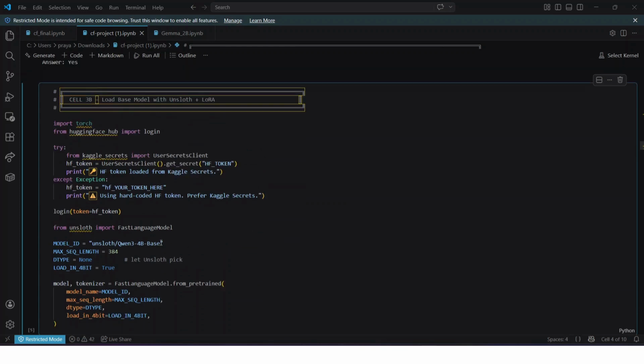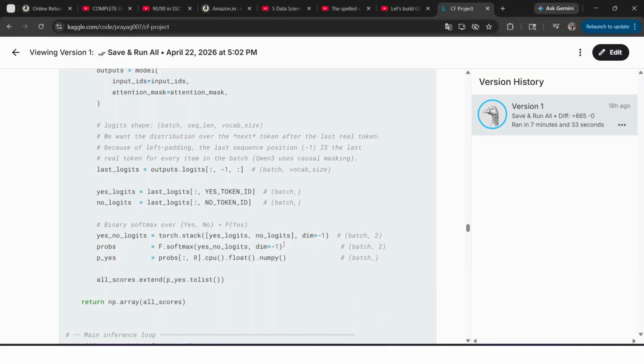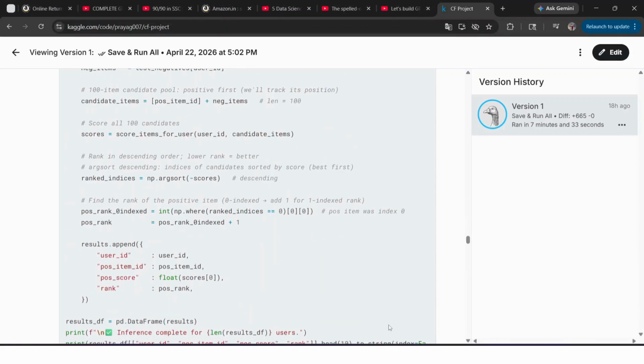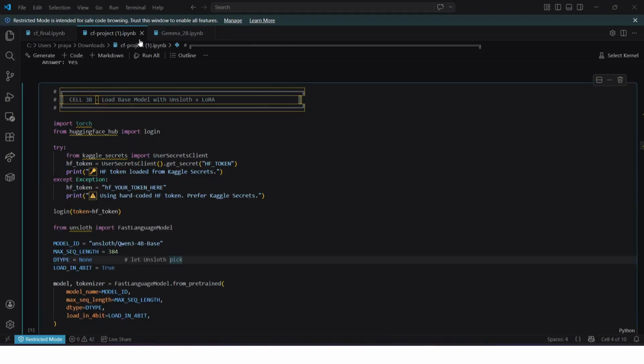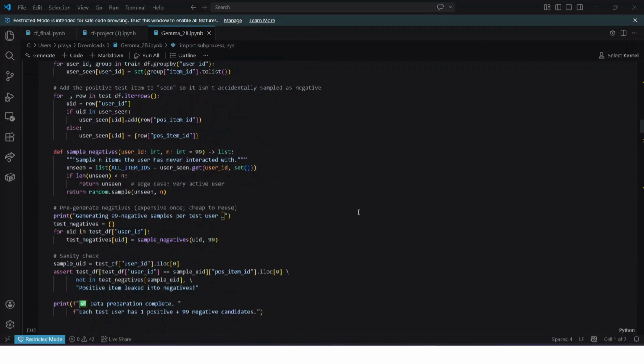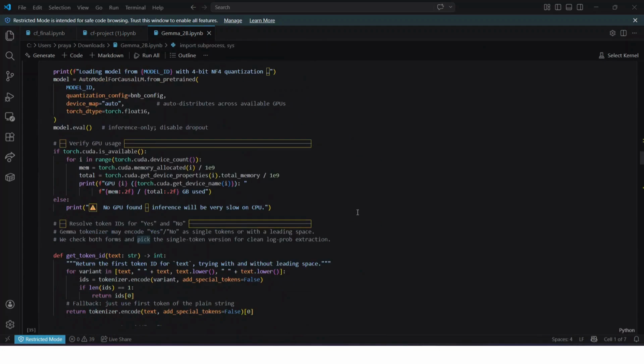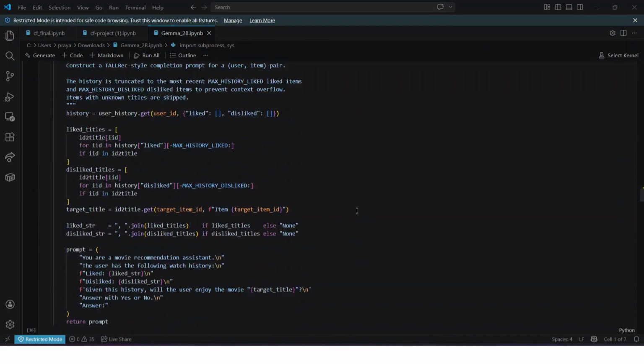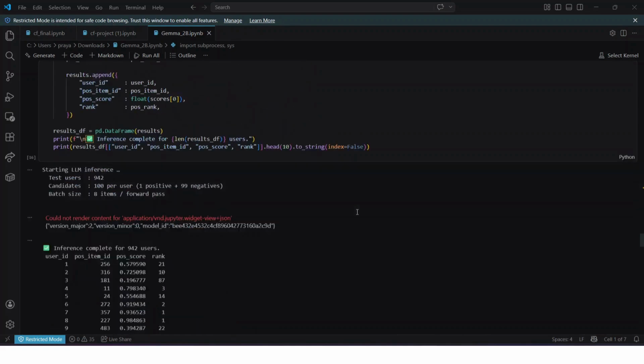This was done on the Qwen 3 4B model, and this notebook is also working on the same model. We have also worked on the Gemma 2 model. This was also a zero shot sample, and it performed similar to the Qwen model.